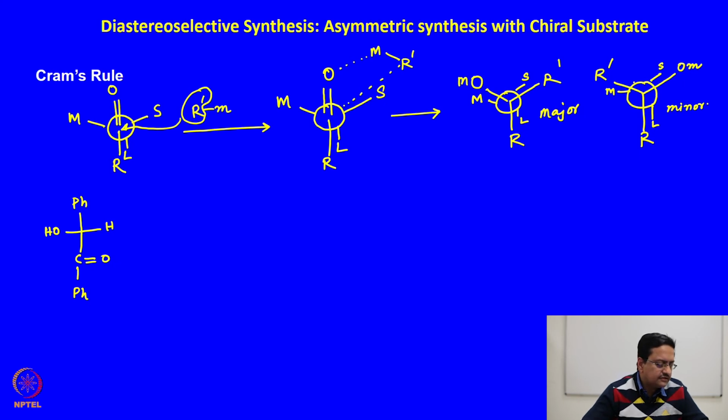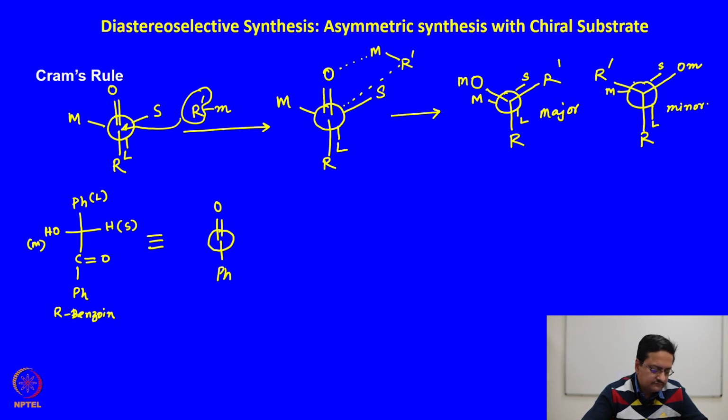So, here this is called R benzoin, and in this case this phenyl group is the large group, OH group is the medium group, and hydrogen is the small group. So, when we try to draw the molecule in Newman projection following Cram's recommendation, we should draw the molecule like this.